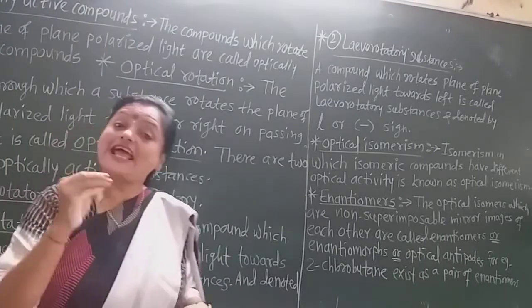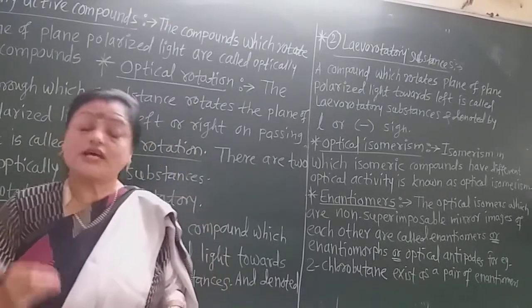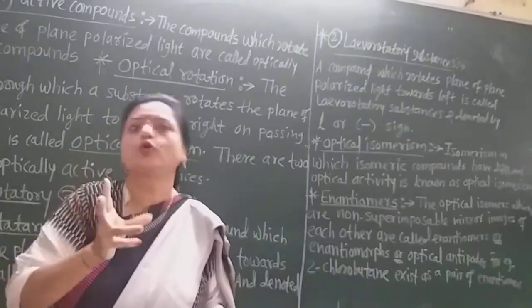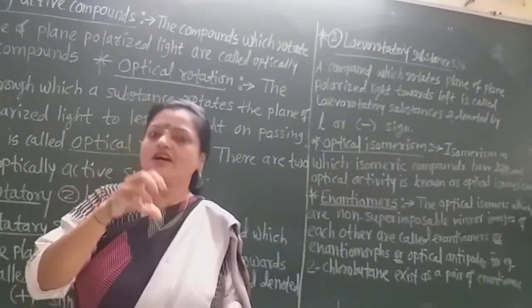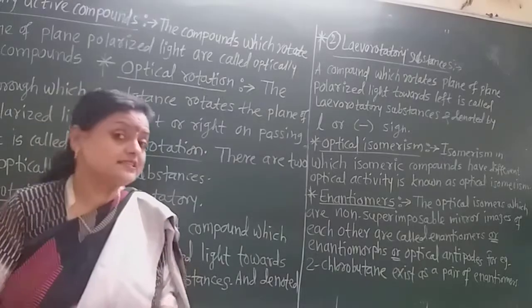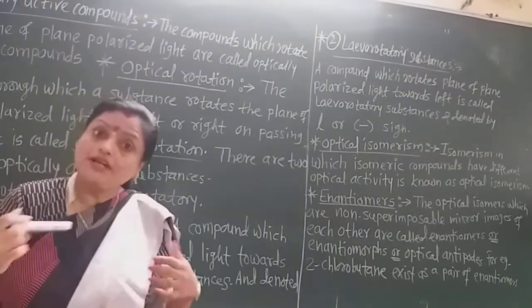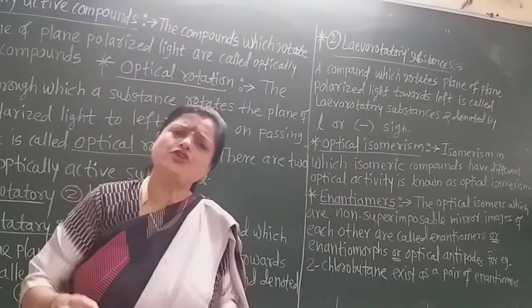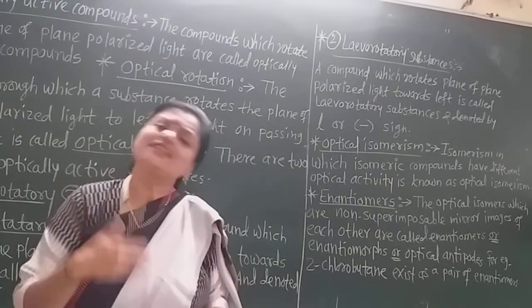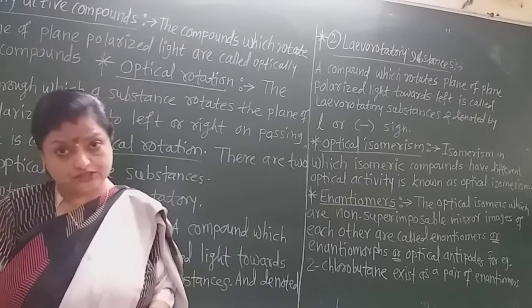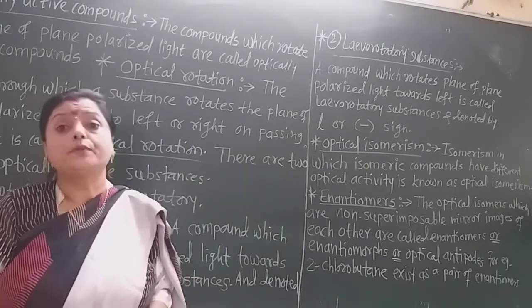Remember students, they have the same molecular formula and the same structural formula, but they differ in the spatial arrangement of all four groups around the asymmetric carbon atom. All four groups are different and in a different direction, and that gives the optical isomers. Now let us learn the enantiomers, a very important concept. Enantiomers are the optical isomers, another name for the optical isomers. This name is given by scientists to the optical isomers.